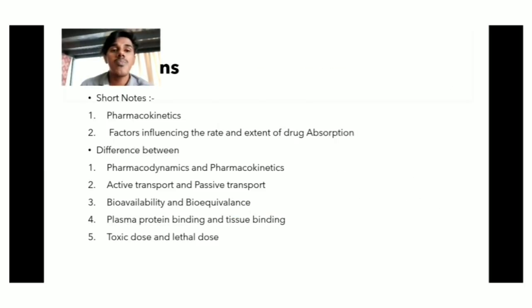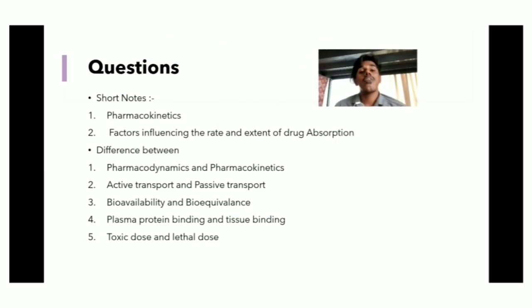Okay, what are the possible questions coming under pharmacokinetics? There may be a question as a short note for 5 marks, that is pharmacokinetics, and also a short note may be on factors influencing the rate and the extent of drug absorption. When writing pharmacokinetics as a short note, we write the definition and the absorption, distribution, metabolism and excretion. In absorption we list all the factors, in distribution how the drug is distributed, in metabolism the phase 1 and phase 2 reactions, and in excretion the major organs of excretion.